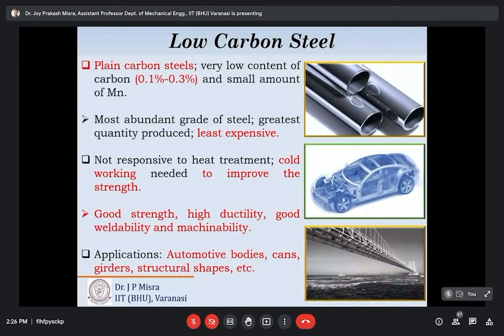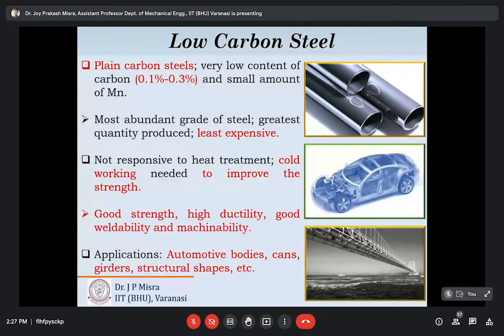Where ductility is important, we'll go for low carbon steel. Where tensile strength is not a deciding factor, we can go for low carbon steel. These low carbon steels are tough, but do not have wear resistance property. Owing to its good ductility, it can be formed very easily, and later, after converting into shape, it can be carburized to increase the hardness and wear resistance property of that component.